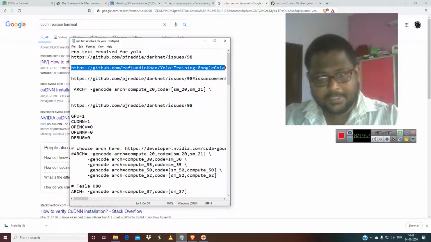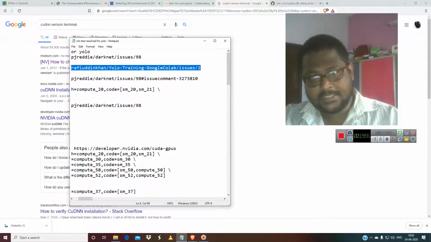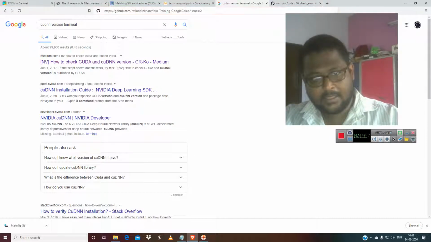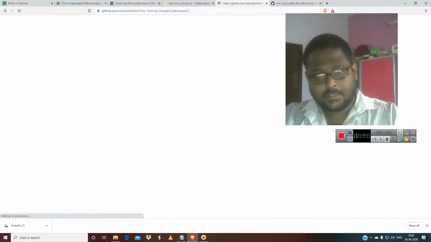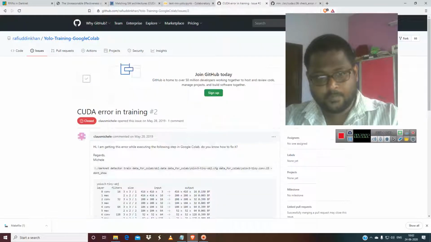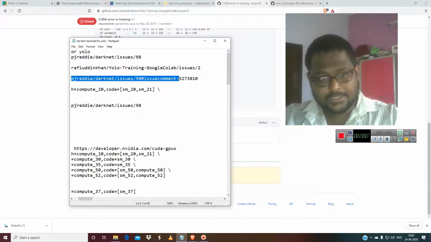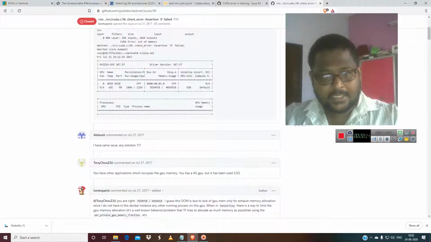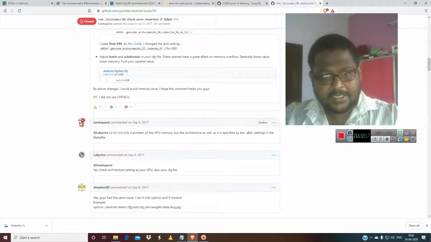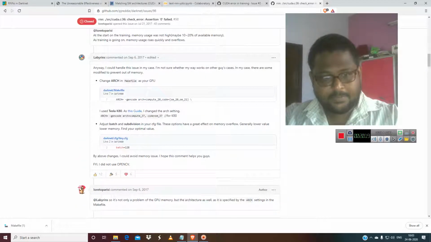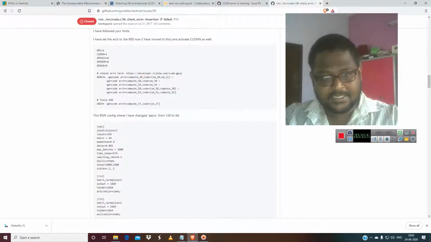People are telling us that, and I'll give you all these too. The most common issue is that even after you finish your task, it will just keep on running. These are the makefile details. It says the GPU architecture should be 37 for K80 in order to work on Colab. These are the details that have been given.